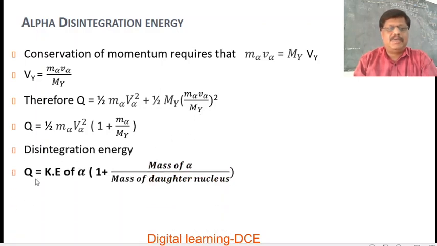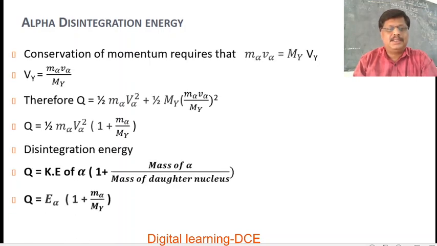Disintegration energy is given by Q equals half M alpha V alpha squared, which is the kinetic energy of the alpha particle, into 1 plus M alpha over My, or Q equals E alpha into 1 plus M alpha over My, where M alpha is the mass of the alpha particle and My is the mass of the daughter nucleus.